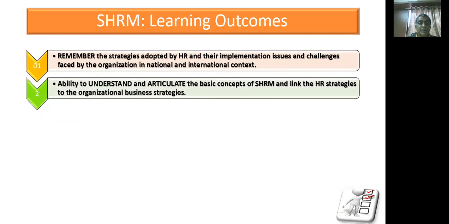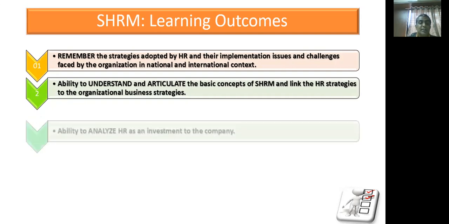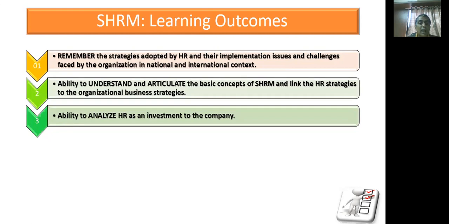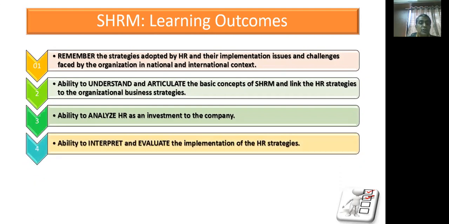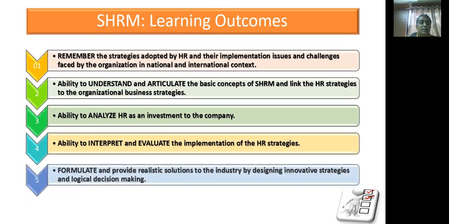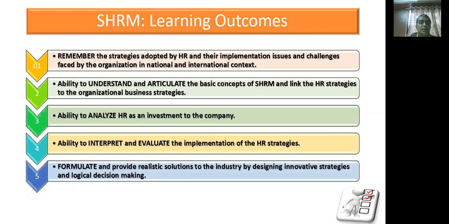Second, ability to understand and articulate the basic concepts of SHRM and link the HR strategies to the organizational business strategies. Ability to analyze HR as an investment to the company is the third learning outcome. Fourth learning outcome is ability to interpret and evaluate the implementation of HR strategies. And the fifth learning outcome is to formulate and provide realistic solutions to the industry by designing innovative strategies and logical decision making.